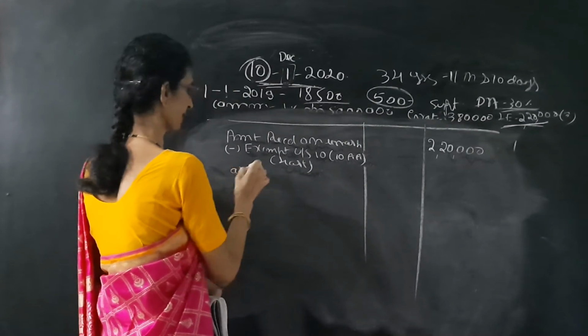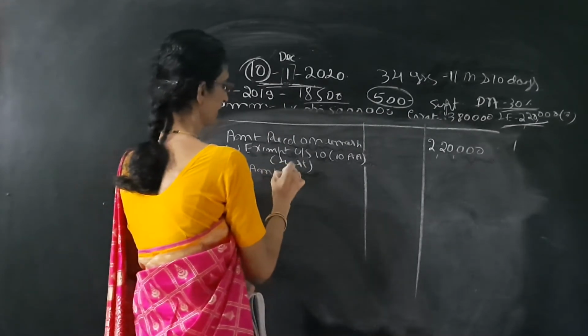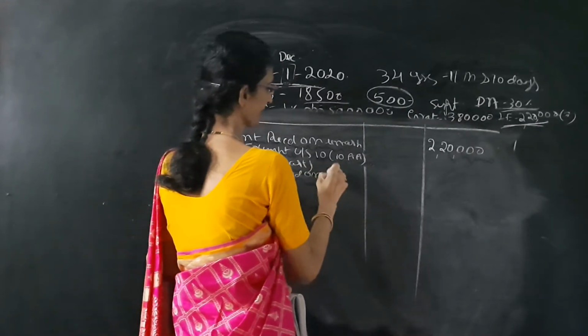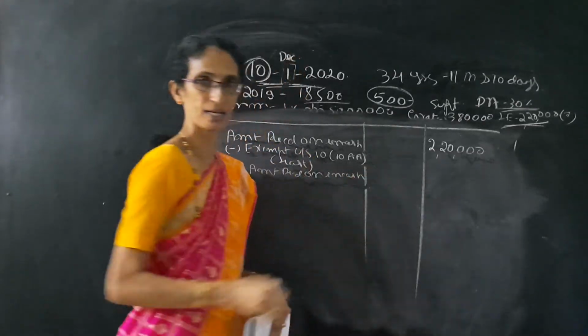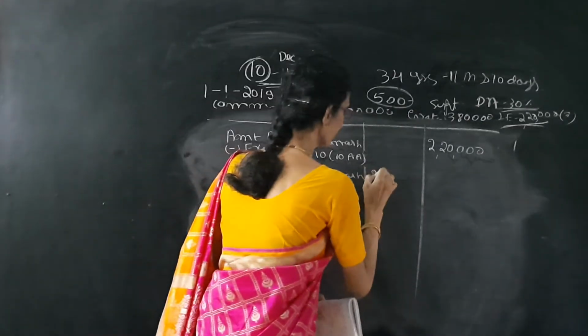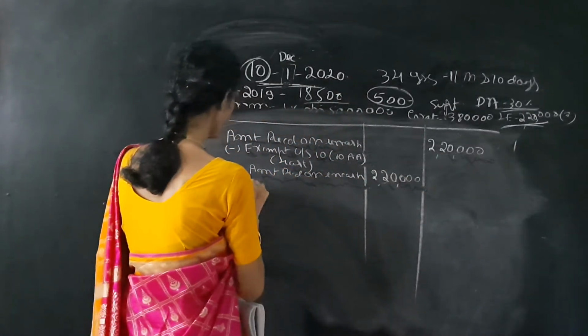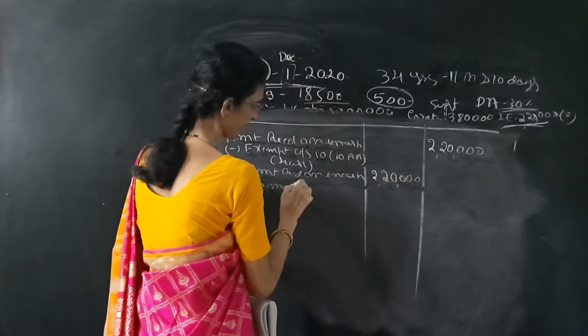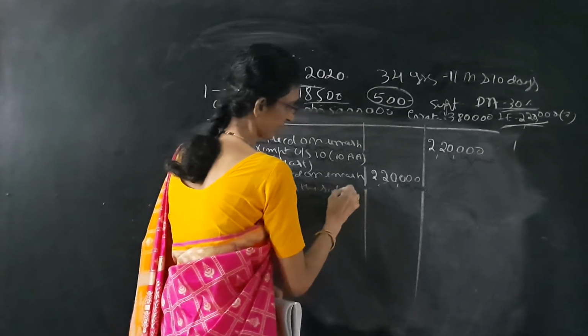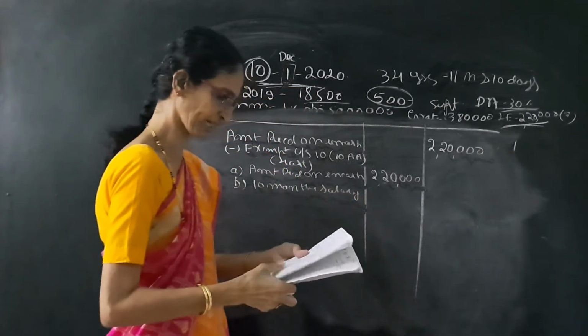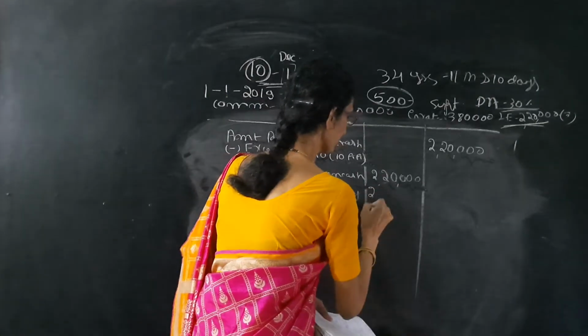Under that, number A is amount received on encashment, same amount, 2,20,000. Number B is 10 months salary. See the salary we calculated last. It is 2,93,316.